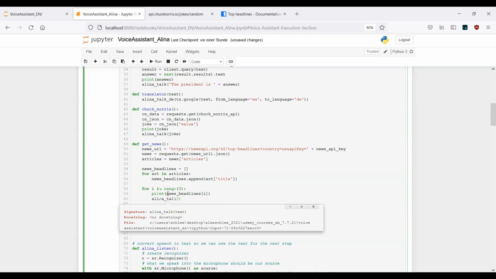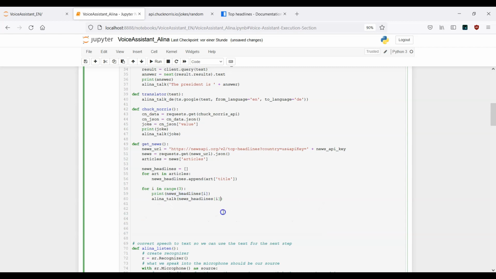And here I want to have the exact same thing which is inside this print statement. Copy this one, paste it here. So our assistant will read. So first of all, we will have printed all the 3 headlines out, okay? And afterwards the assistant will read these headlines. So this is actually the logic.